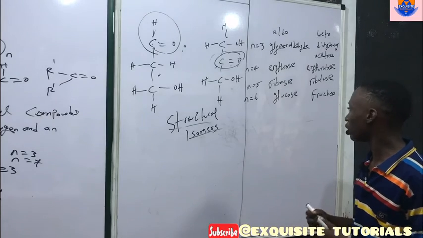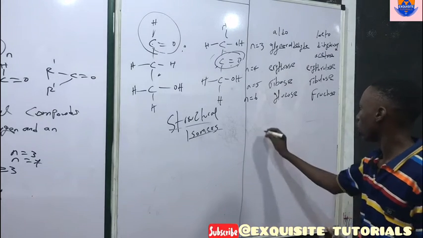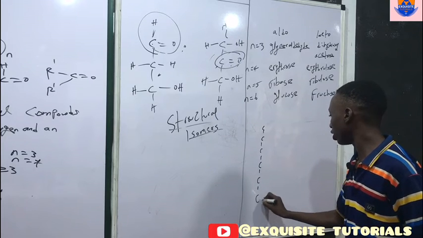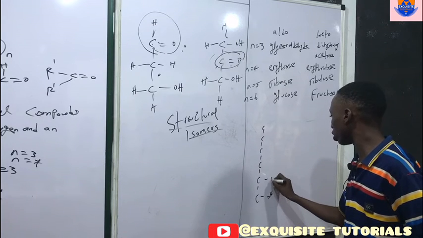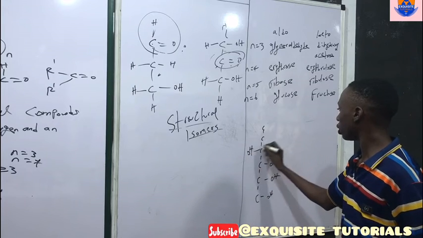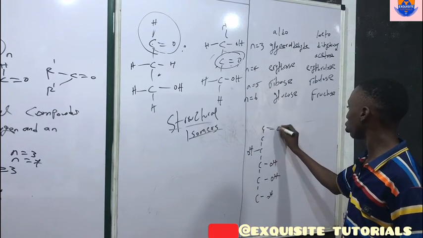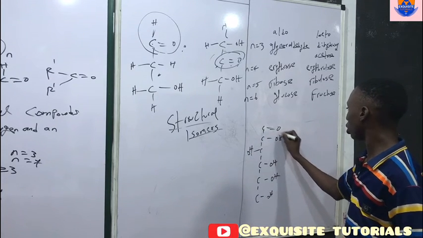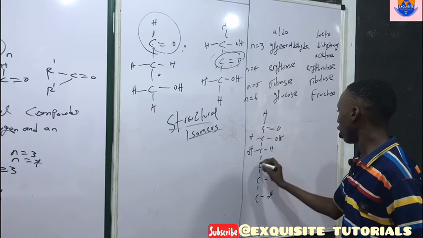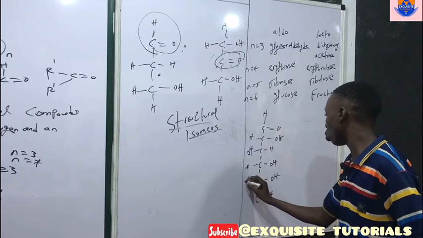Let's take a look at the structure of glucose. Let's start with glucose. Now this is the formula for glucose.